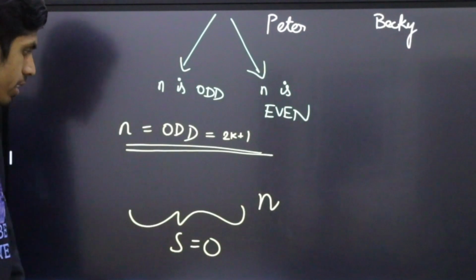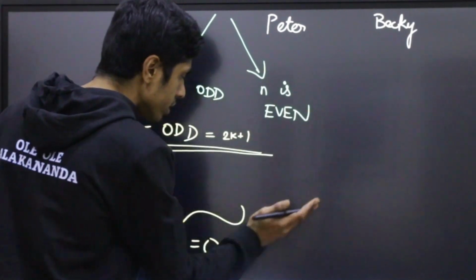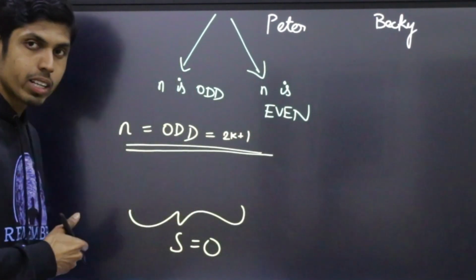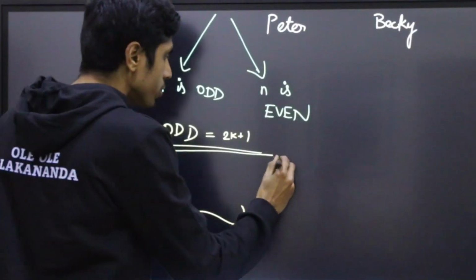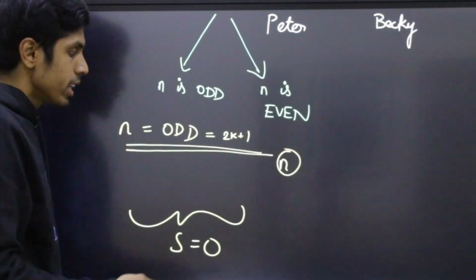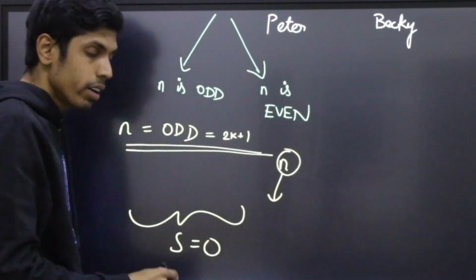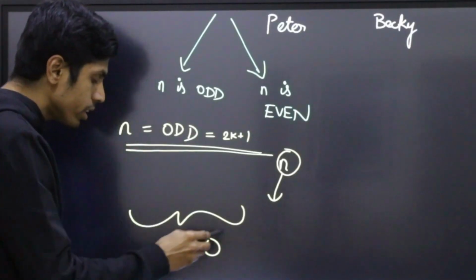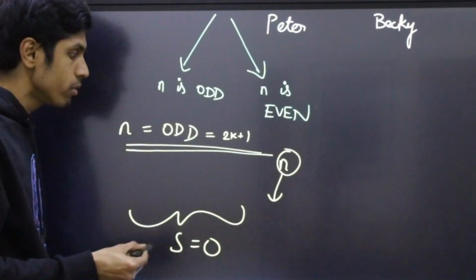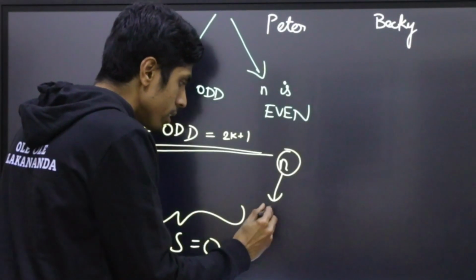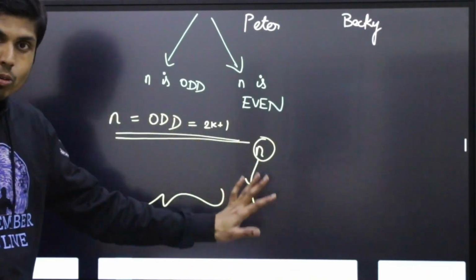The reason is that if the sum of all the previously written numbers were 0, and suppose Peter claims n, then Becky has to write the value n, or they have to add it with the sum of all the remaining numbers, which will again give you n. So therefore, Becky will be compelled to write n.